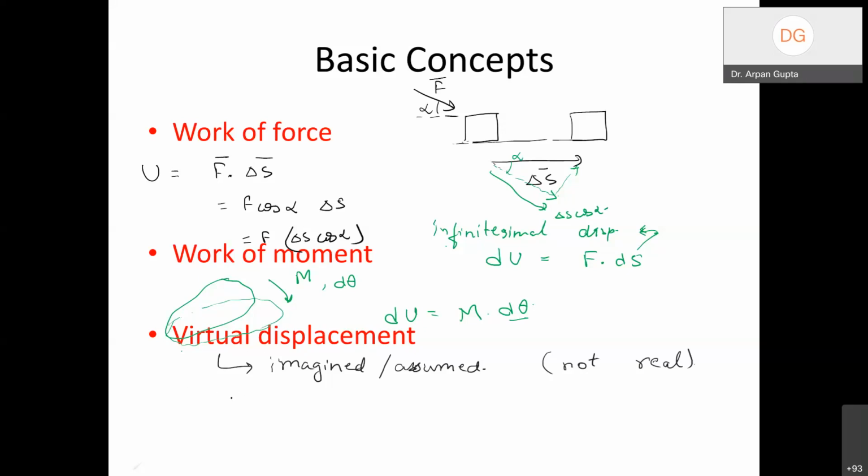Now, the virtual displacement we are going to represent by prefixing delta. So we will say, let's say, delta R or delta S or delta X or whatever. So the virtual displacements will be represented by this symbol delta before. So this will represent your infinitesimal virtual displacement.